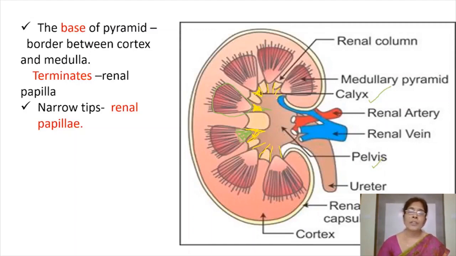If you observe from this side, we can say the calyces are the extensions of pelvis. This is pelvis. This entire region is the pelvis. You can say the calyces are the extensions of pelvis. Now this pelvis continues as ureter.